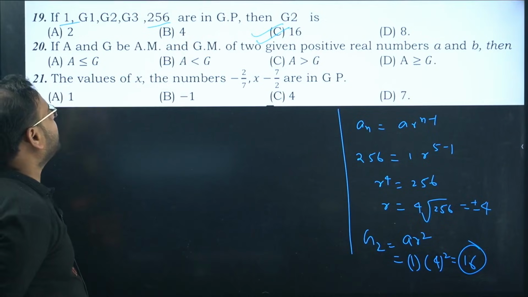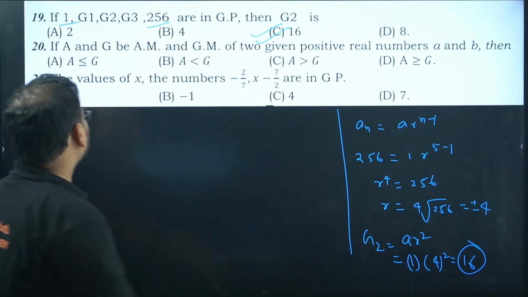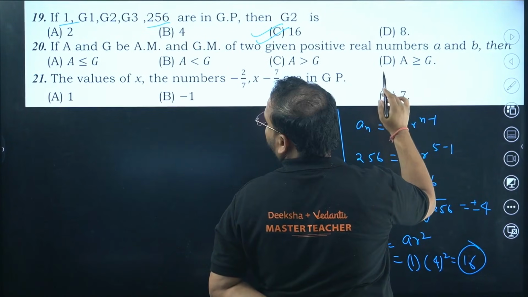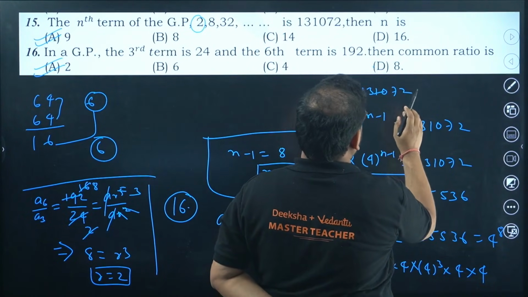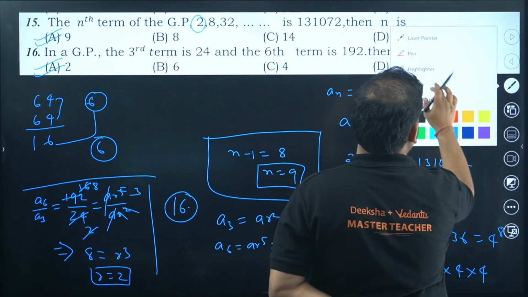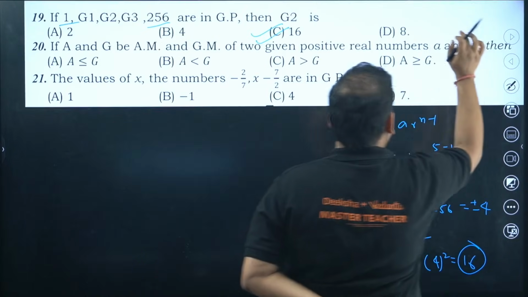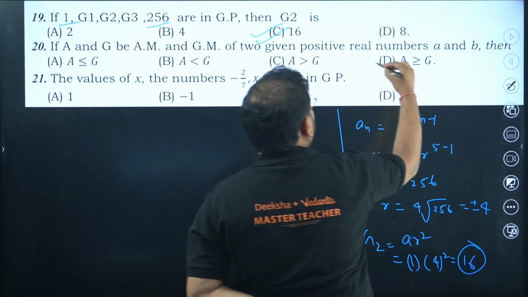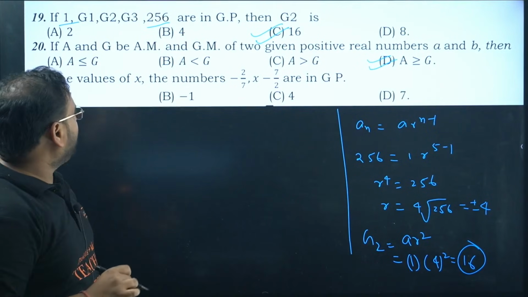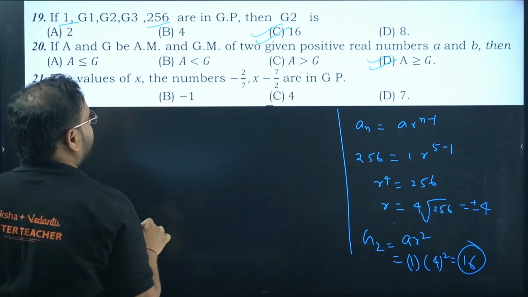If A and G be the AM, okay, this is a result, no? Option D is correct. Yes, this is correct. So this is going to be option D only. Value of x in this GP.